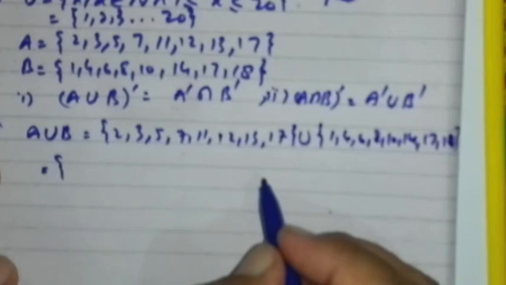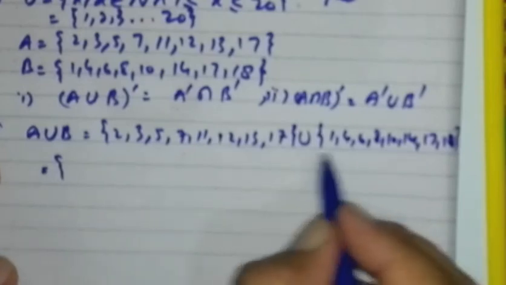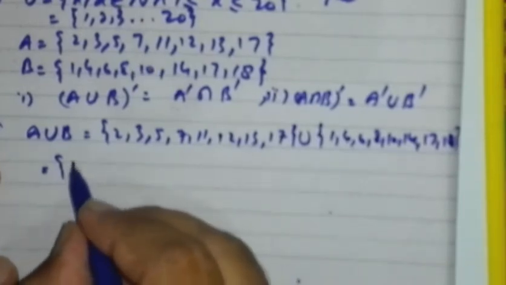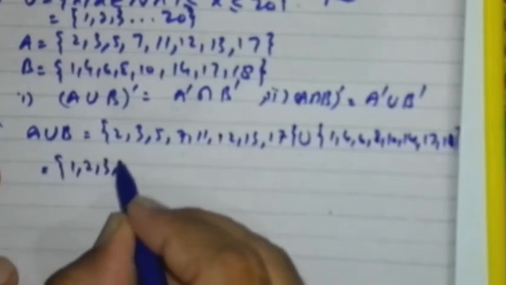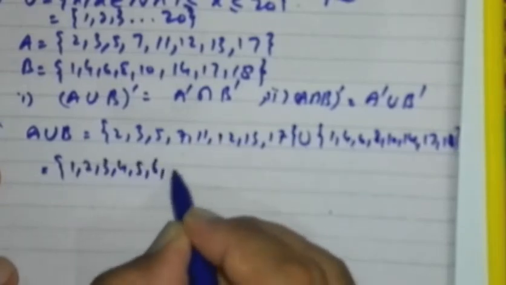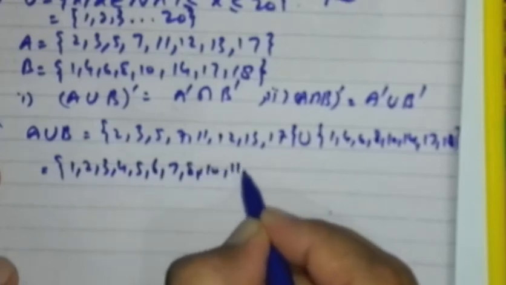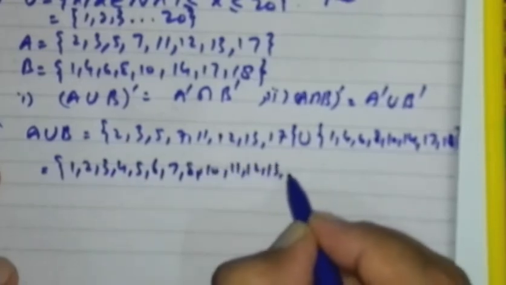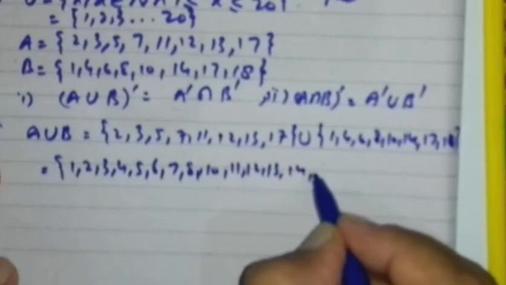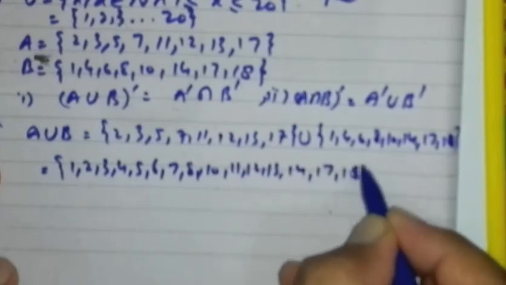Union means write the elements of both sets in a single set, which is 1, 2, 3, 4, 5, 6, 7, 8. After 8 it is 10, 11, 12, 13, 14 and then 17 and 18.